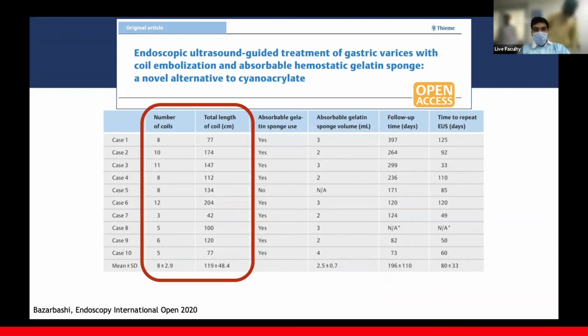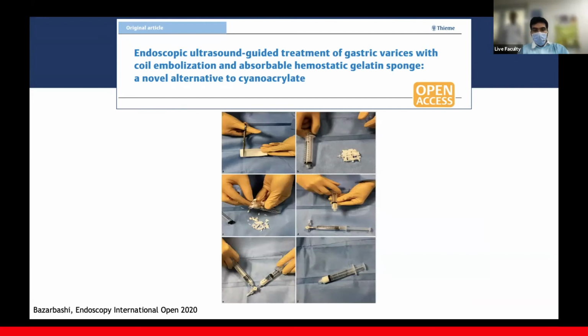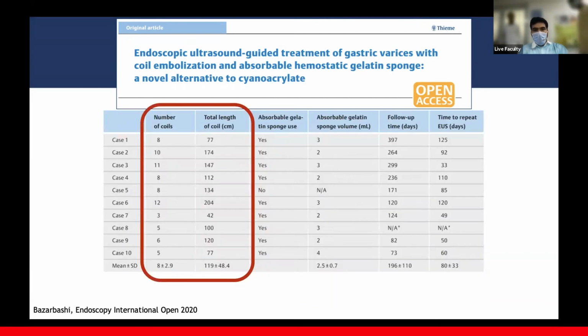So there's a group that tried to look at the use of gel foam with coils. And they used a large amount of coils, 8 to 12 coils as opposed to 2 to 3 coils that have been placed previously. And there was a good amount of hemostasis achieved. That said, the costs would be astronomical if this amount of coils are used.